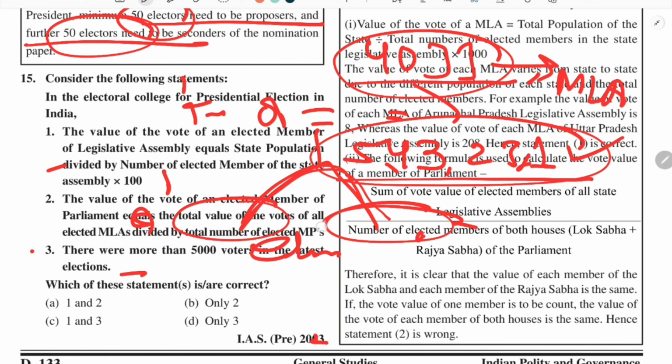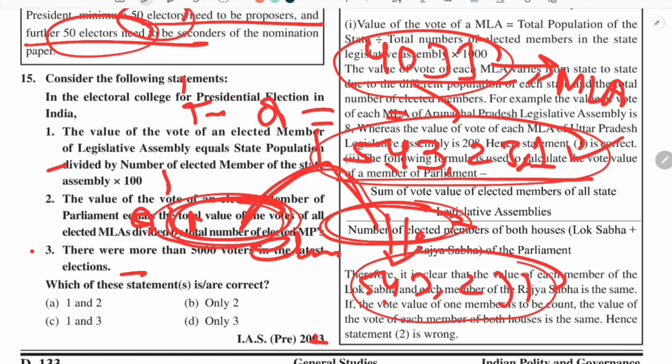So the state must also be given equal representation. In a similar way, the MPs at the center. So when we calculate all the votes of all the state MLAs, this comes up to the full 5,43,231. So this is the vote value.